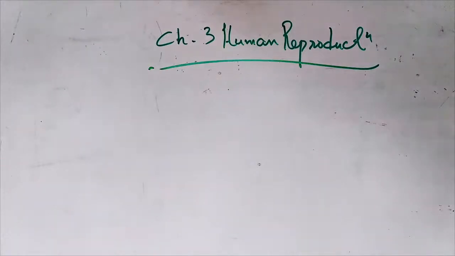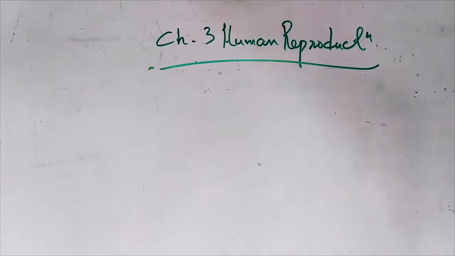So let's jump straight into the male reproductive system. We'll talk about the structure, the functions, how the sperms are formed, what the process of the formation of sperms is called, what cell division is used there, and what kind of cell division takes place there. After that we'll go to the female reproductive organs, and the process of how the egg is formed, why they are important, and then that will be it.